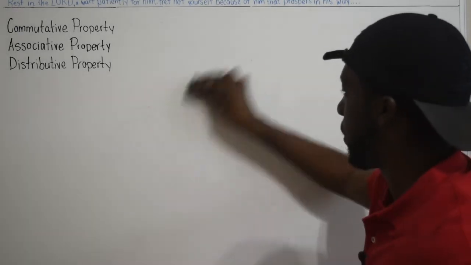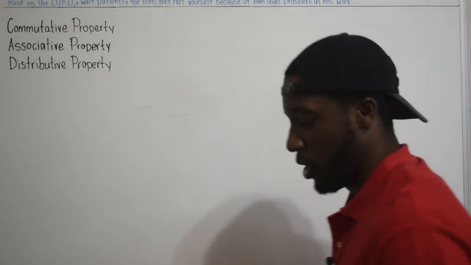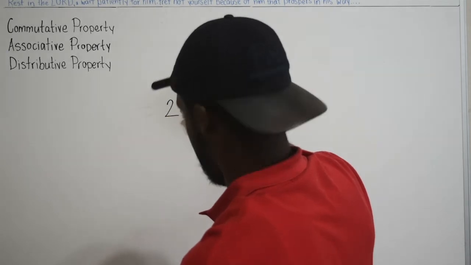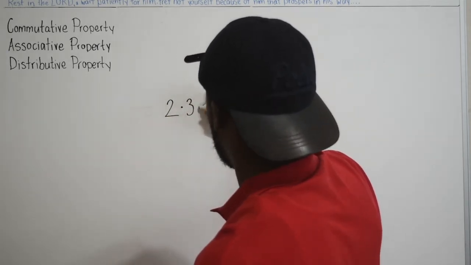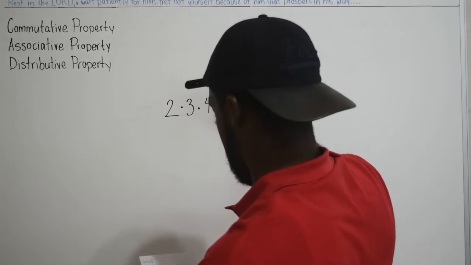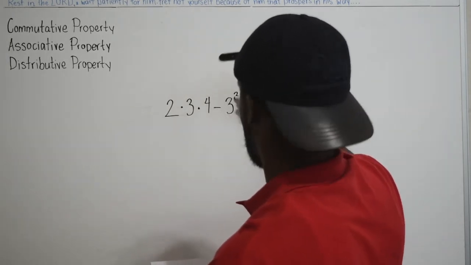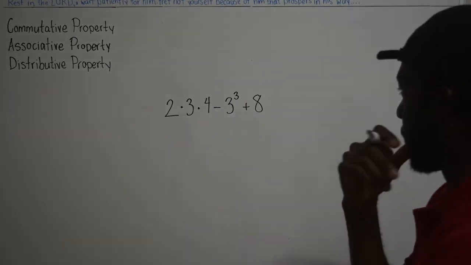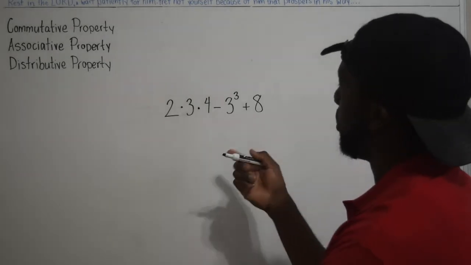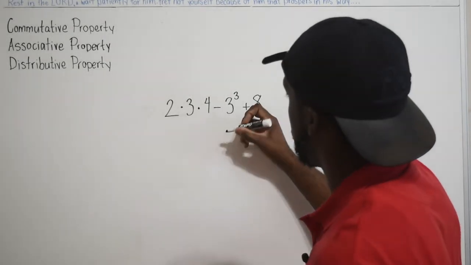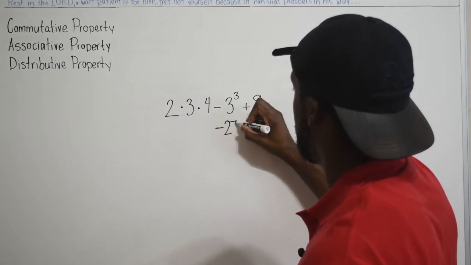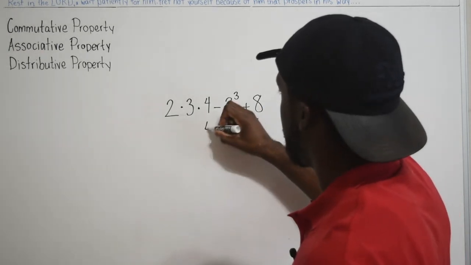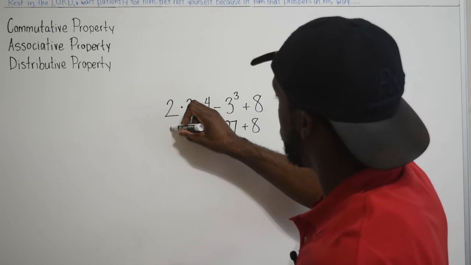That's one thing you got to understand about math and science. All right, so let's say I have order of operations, something like 2 times 3 times 4 minus 3 to the 3rd plus 8. So the first thing we do: are there any parentheses? No. So we do exponents. So 3 to the 3rd is 27, with the negative, negative 27 plus 8. And just write down what we have.